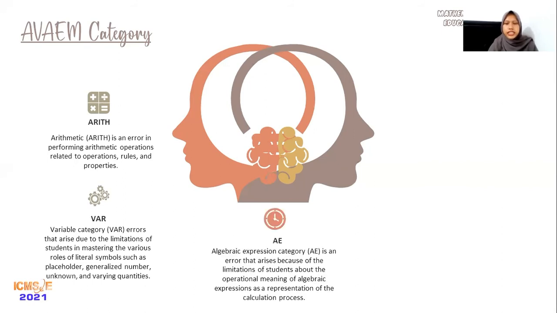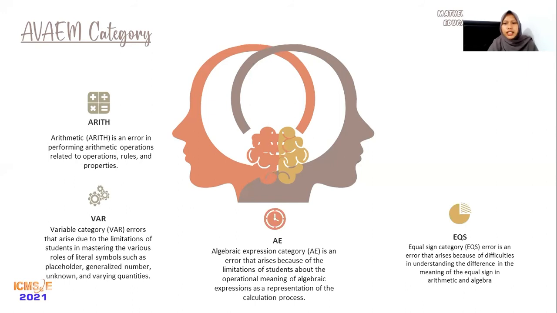The third is AE. Algebraic expression category is an error that arises because of the limitation of students in understanding the operational meaning of algebraic expression as a representation of the calculation process. The next is EQS, or equal sign category, an error that arises because of difficulty in understanding the difference in the meaning of the equal sign in arithmetic and algebra.